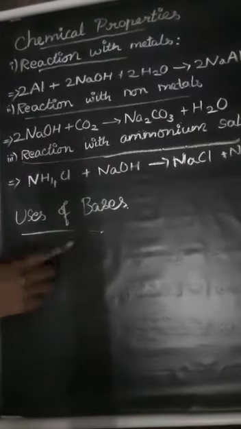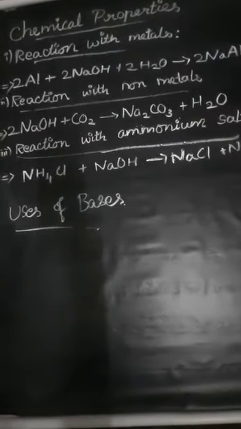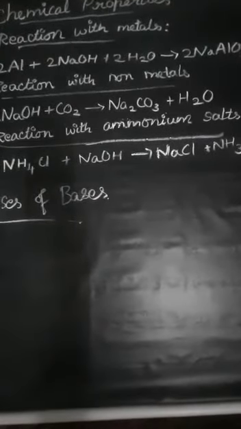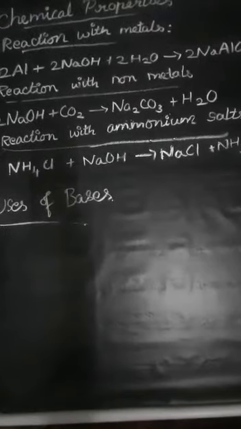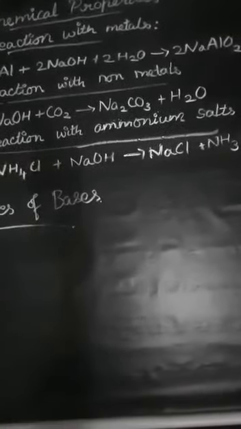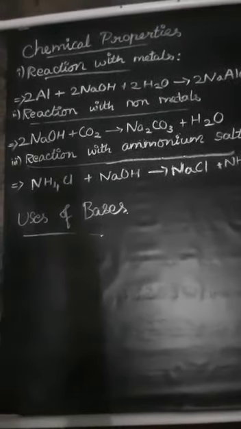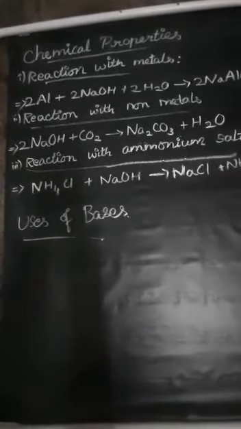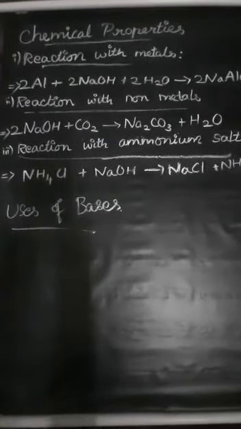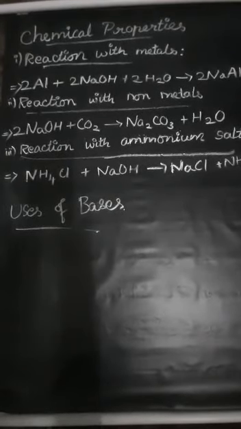Next, the uses of bases. Potassium hydroxide is used to make bathing soaps. Sodium hydroxide is used for making washing soaps, and also in the paper industry, textile industry and the preparation of medicines. Calcium hydroxide is used for whitewashing. Aluminum hydroxide and magnesium hydroxide are used in antacids to cure acidity problems. Ammonium hydroxide is used in manufacturing fertilizers, nylon, plastics and rubber. These are the uses of bases.